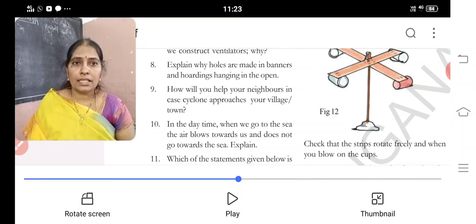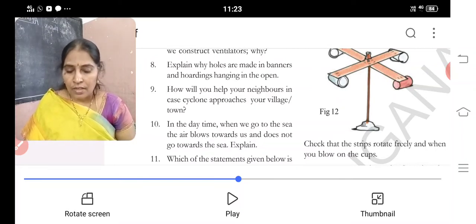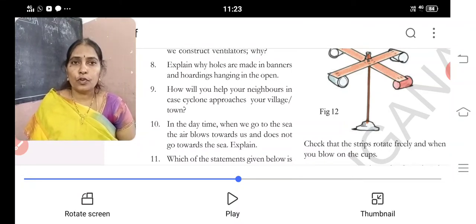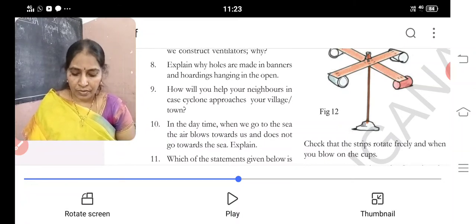First point of the 10th answer, once again: the land heats up faster than the sea. So warm air rises up over the land during the day as it is warmed by the sun.